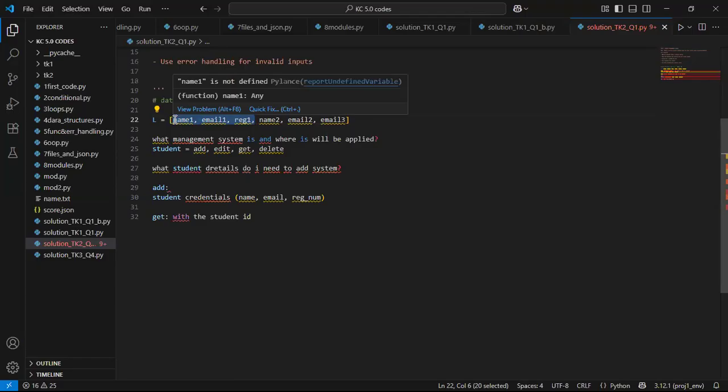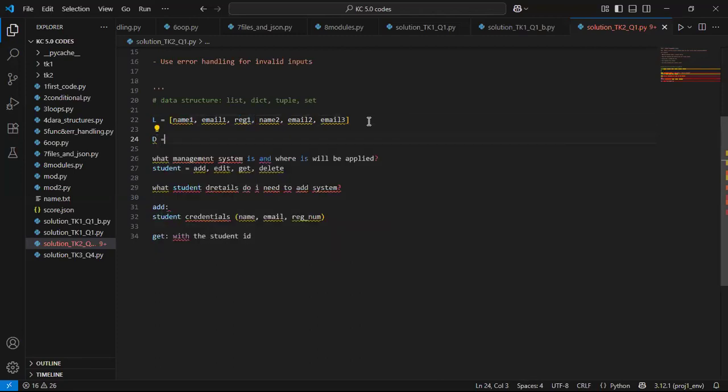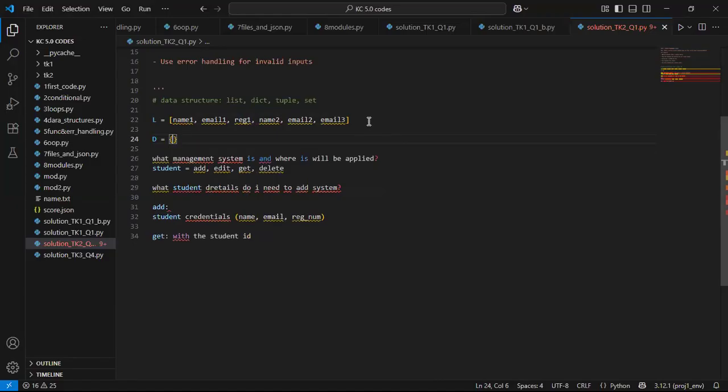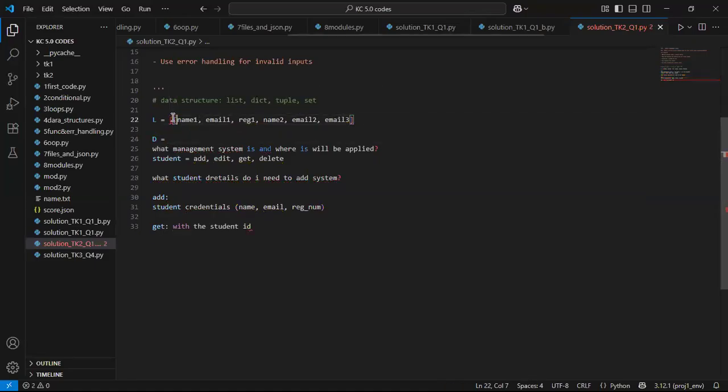From the look of things, I'm already saying that list doesn't fit into this problem. So let's look at a dictionary. Assuming I have a dictionary called D, I can also have nesting, which actually makes sense. Maybe I can group each thing that belongs to each student, where this becomes a single item for a specific student.